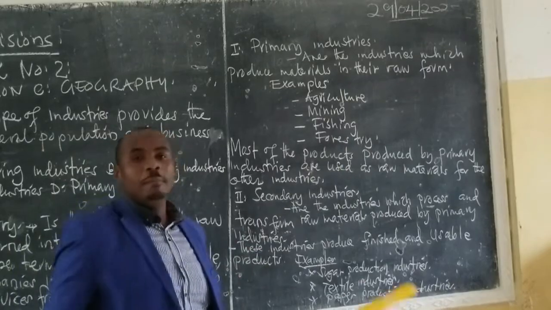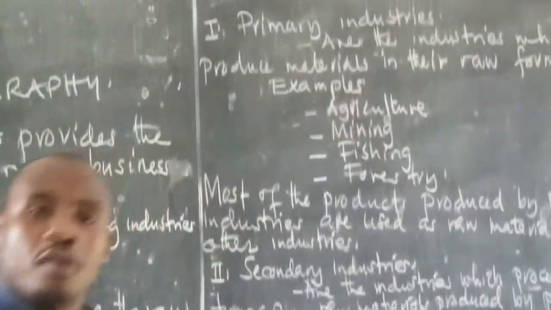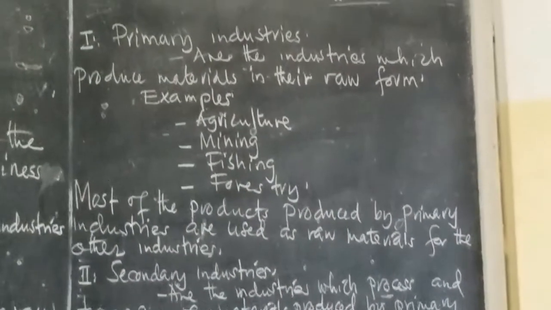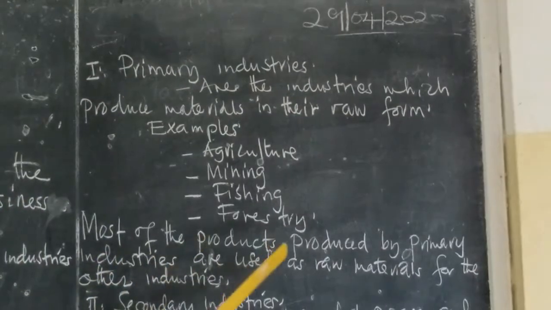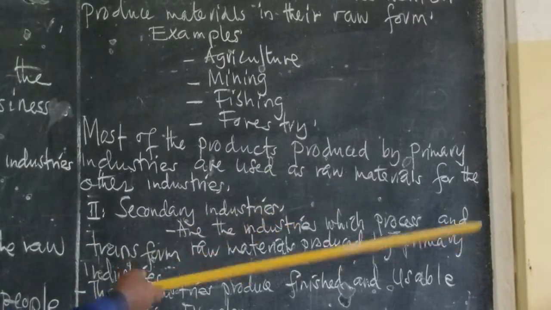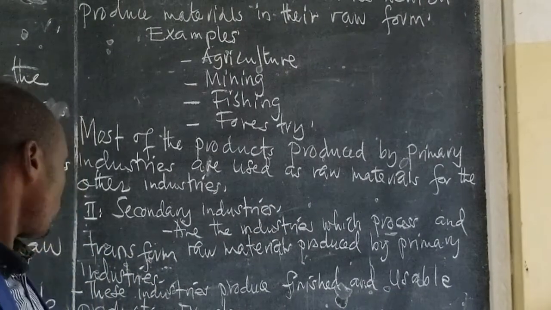They produce raw materials which are needed by other types of industries. Most of the products produced by primary industries are used as raw materials for the other industries.